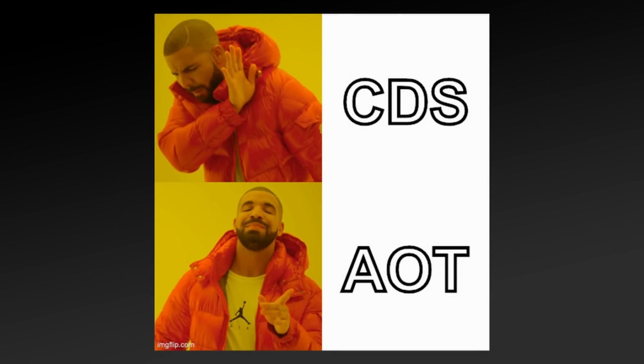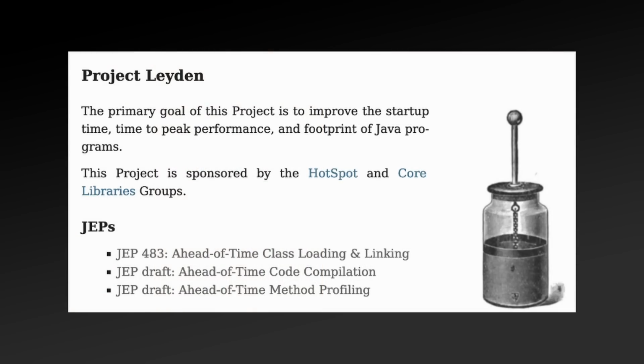Related, I mentioned CDS earlier, which makes up an important foundation for Project Leyden. However, with all the changes being added with Project Leyden is also a name change. The acronym CDS, which originally stood for Class Data Sharing and now stands for Cache Data Storage, is being replaced with AOT to better encompass the new features being added as a part of Project Leyden. Indeed, many of the features in Project Leyden primarily feature ahead-of-time, AOT, in their name. If you'd like to learn more about Project Leyden, be sure to check out my Inside Java newsletter episode on it, as well as this presentation by Dan Heidinga and Ioi Lam at JVMLS.